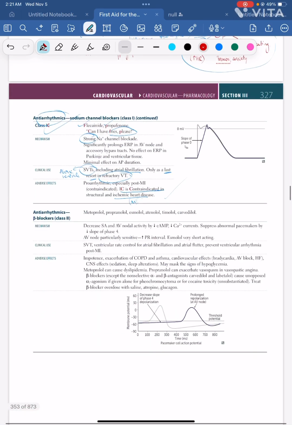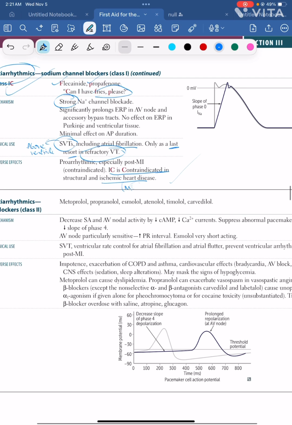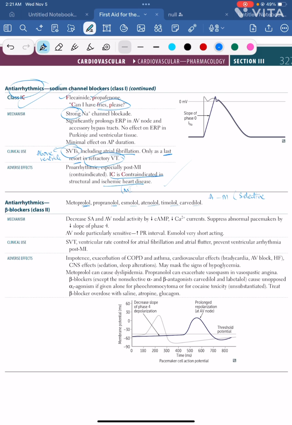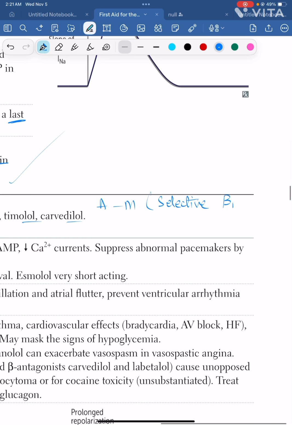Now let's see about beta blockers, the class 2. You have the OLOLs, right? A to M are selective beta blockers. The beta blockers which start from letter A to M, the first half. Okay, beta 1 selective. Next, N to Z are non-selective,